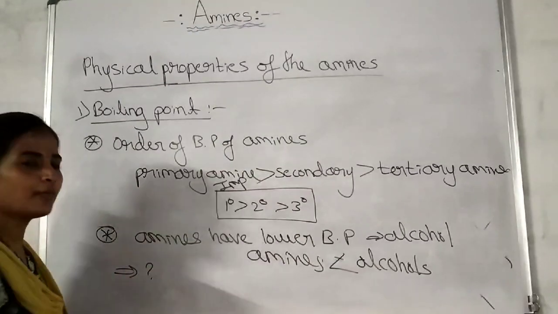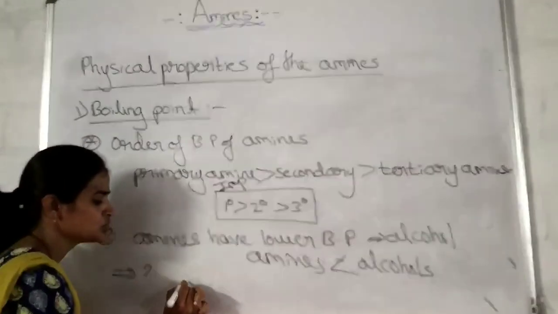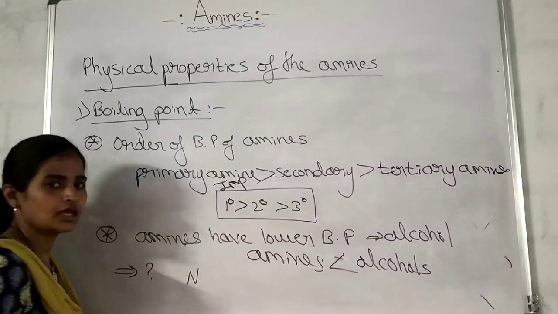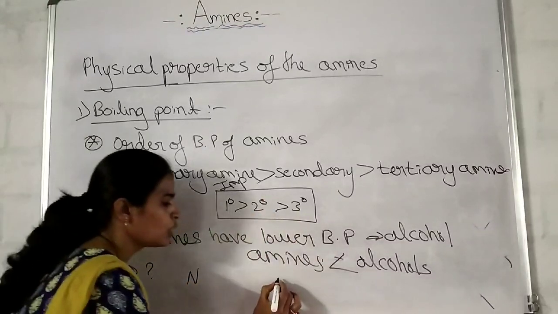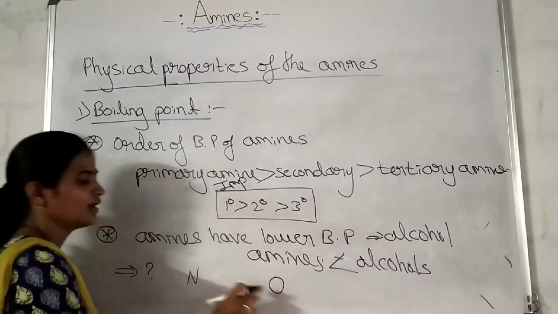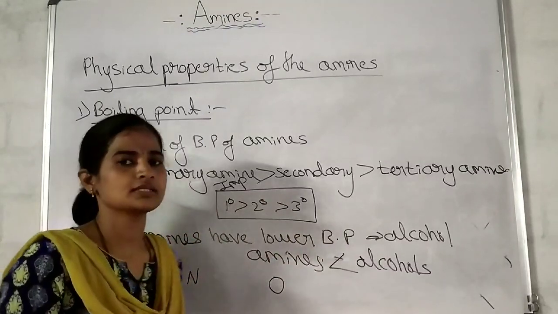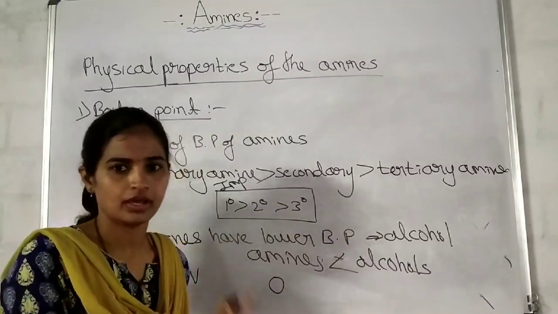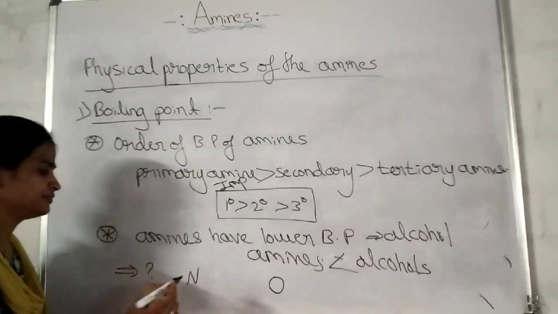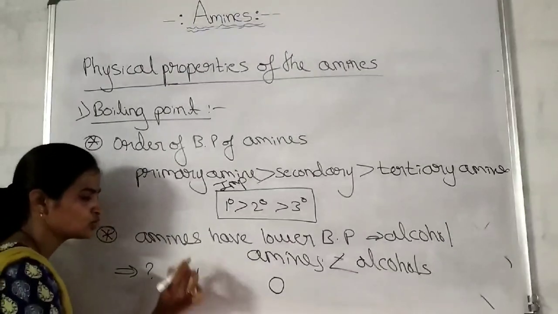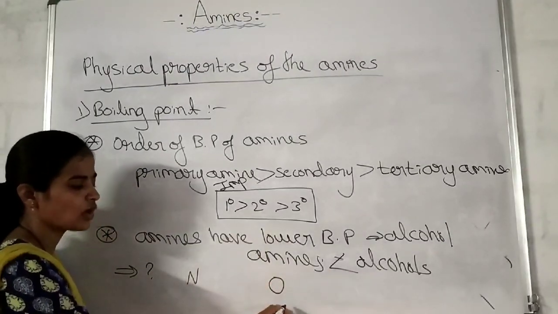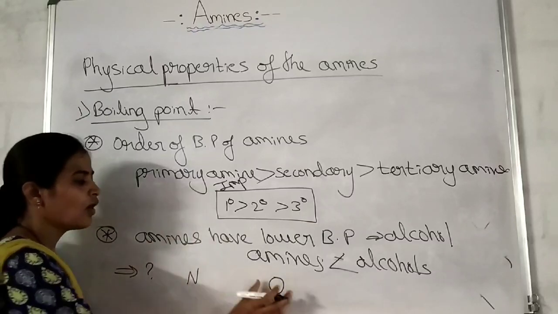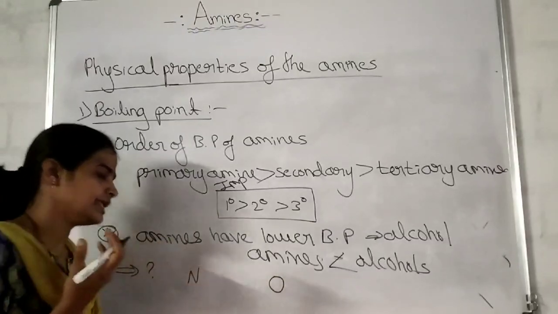In the amines, what is there to form the hydrogen bonding? That is nitrogen. In the alcohol, what is there to form the hydrogen bonding? Oxygen. Here I am not discussing in detail what hydrogen bonding is. In the amines, nitrogen is there. In the alcohols, oxygen is there. We know that nitrogen has lesser electronegativity than oxygen.